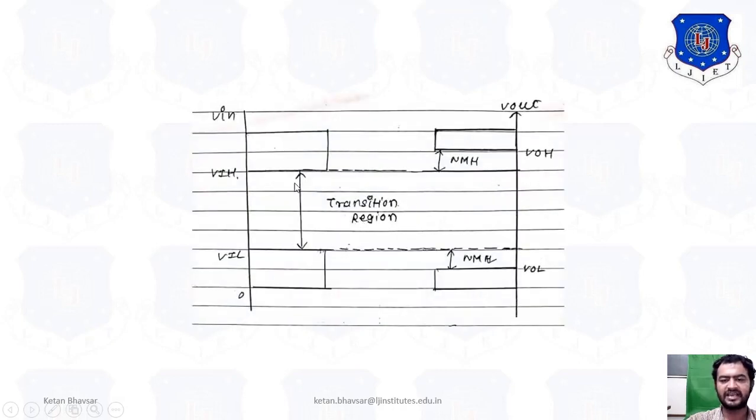As you can see from this diagram, you can identify the Vin and Vout. When it is 0, then by default you are getting the response because of the noise margin. As you can see the bounded area, you can identify its noise margin low. This one is a transient region from the digital point of view. This one is a range from 0 to 1. This one we are considering ideally 0.25. This one we are considering 0.75. And this one is a range from 0.25 to 0.75, so we are considering it a transient region. So we can see it is 0, and here the output is getting 1. It's the noise margin.